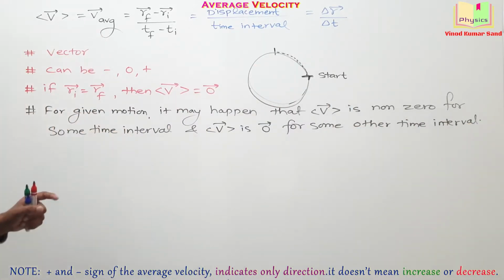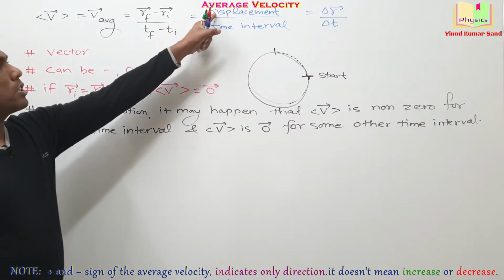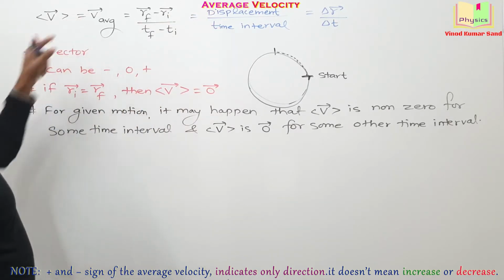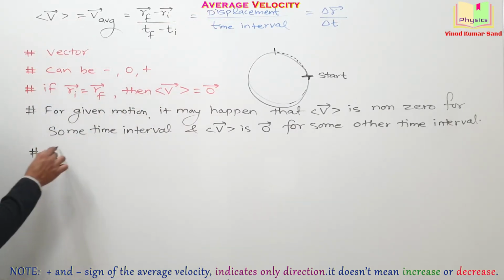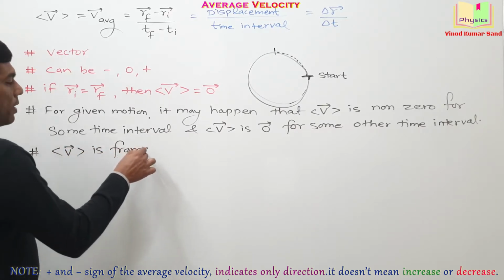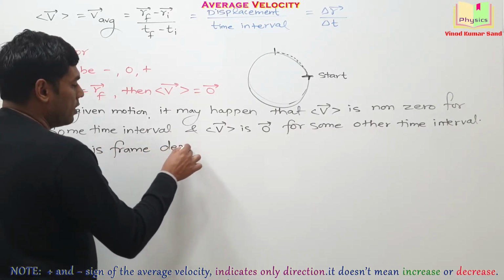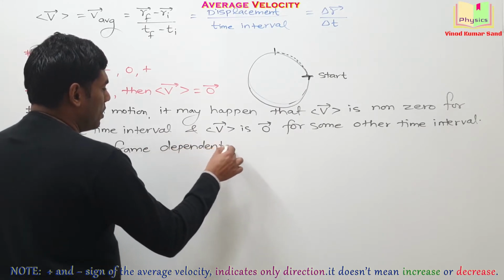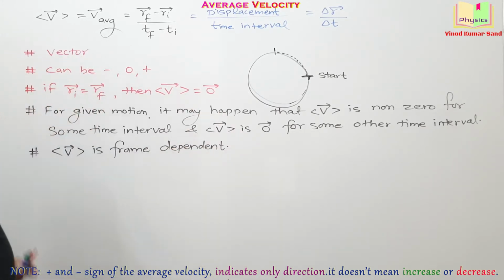Next important point, the displacement is a frame dependent quantity. So the average velocity is also frame dependent. Getting it?